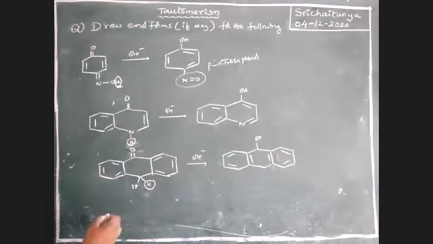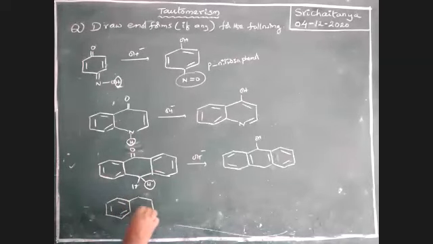Next, a similar compound. Double bond O. Here nitrogen is taken, boys. This hydrogen is involved in the mechanism.